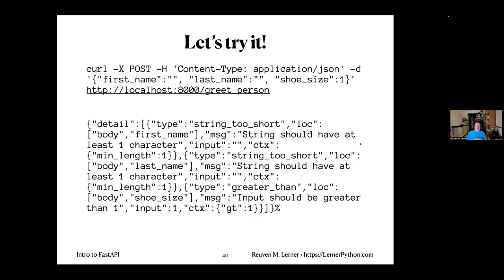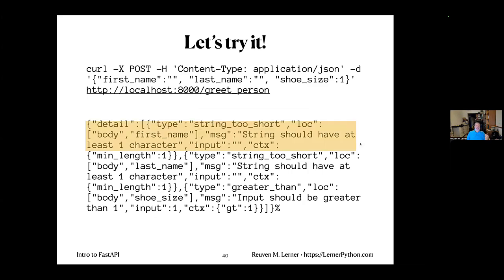So if I now call this URL and I say, okay, greet person, but I'm going to pass, look at this on top, where I'm going to say first name is an empty string, last name is an empty string, and shoe size is 1. This is for a person with no name and with very, very, very small feet. So we get back errors in the JSON.